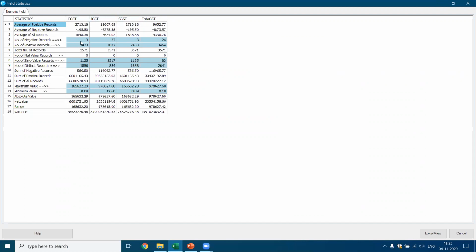There are 3 records which are negative in CGST. In IGST, I've got 22. In SGST, I've got 3. What are the number of positive records? What are the total number of records? What are the zero-value records? And what are the number of distinct records? Like that, I get a complete profiling of the data in only a few clicks.